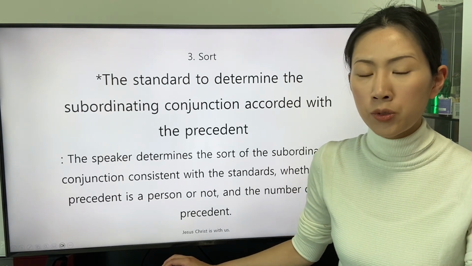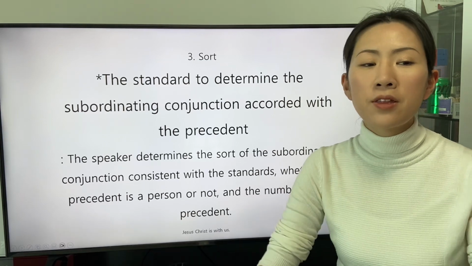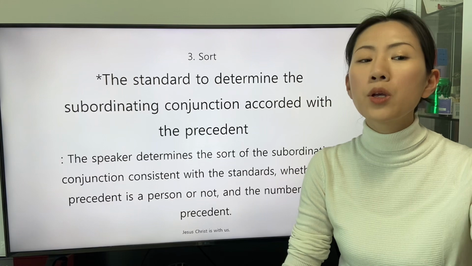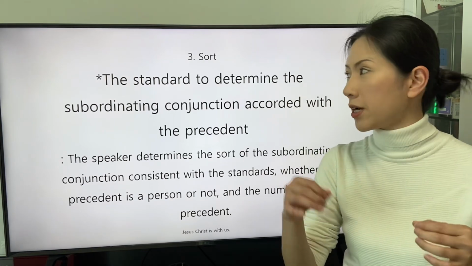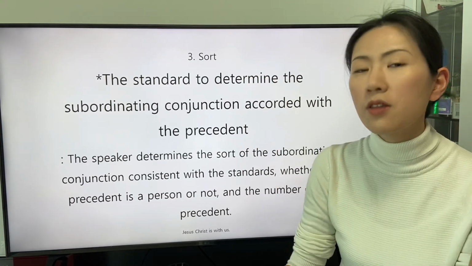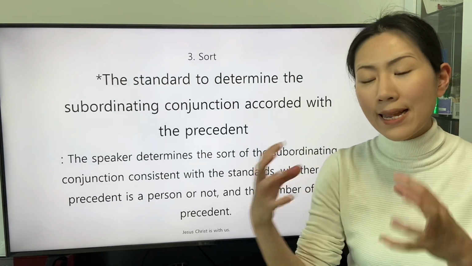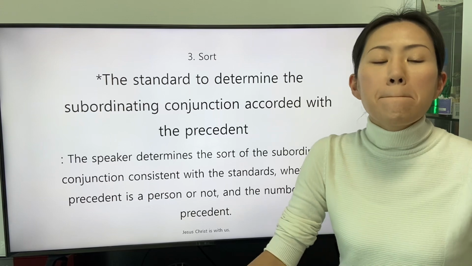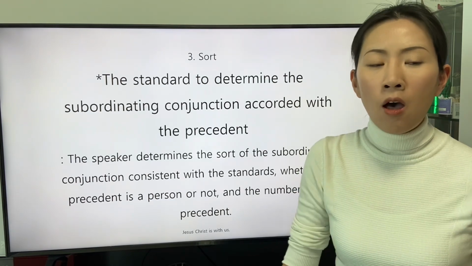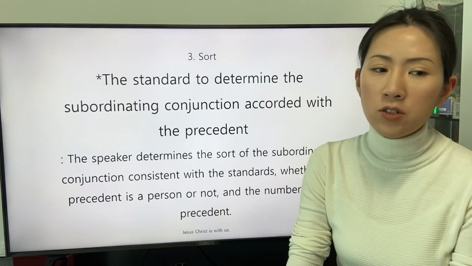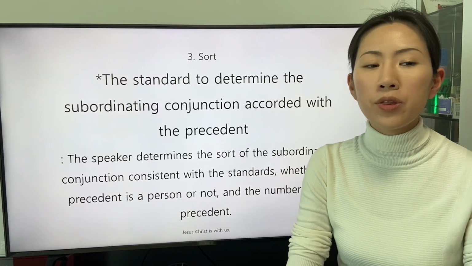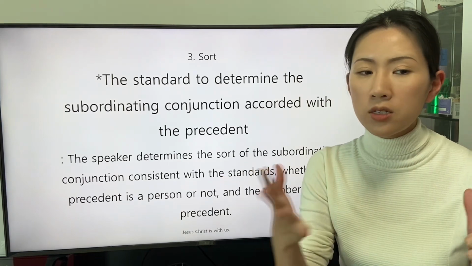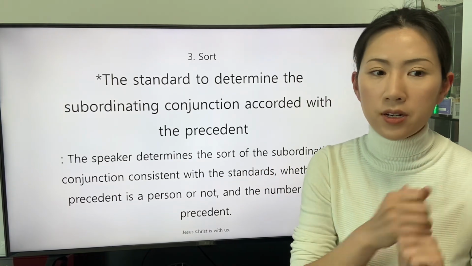Let's start to study the standard to determine the subordinating conjunction accorded with the precedent. Before we start to study the sort of the subordinating conjunction that links the subordinate clause as a description, the speaker determines the sort of the subordinating conjunction consistent with the standard: whether the precedent is a person or not, and the number of the precedent.